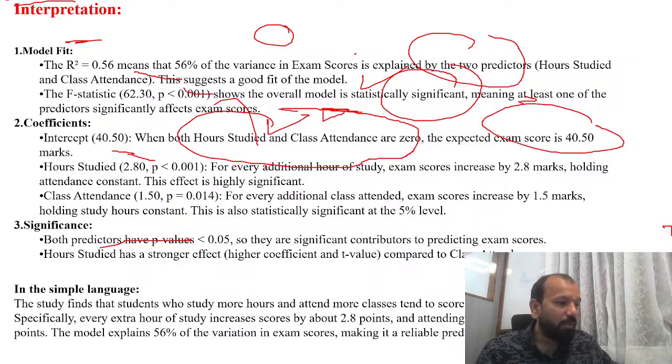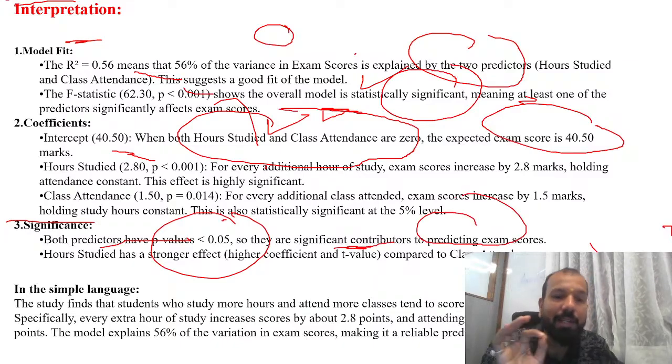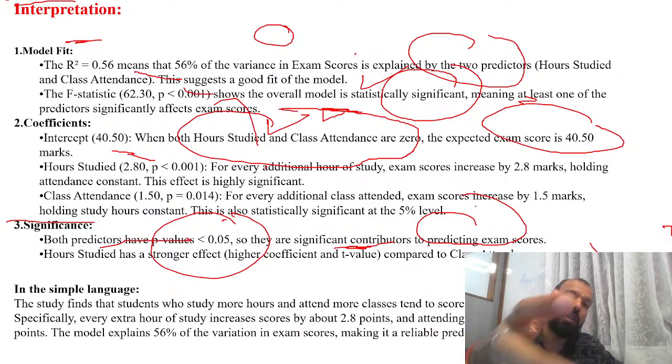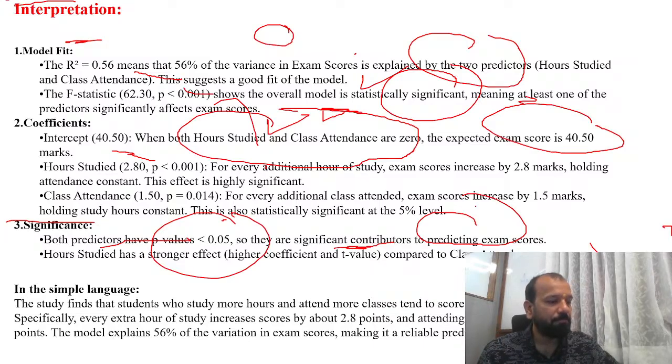Now significance is all about both predictors. Both predictors have p values less than 0.05, so they are significant contributors to predicting the exam scores. If your p value is coming less than 0.05, they are significant contributors. That means the null hypothesis got rejected, and the alternative hypothesis got accepted. Here also you can frame the null hypothesis. Suppose, I haven't made the null hypothesis, but here we have the variables, number of hours and class attendance. You can frame the null hypothesis: there is no impact of the number of hours on the